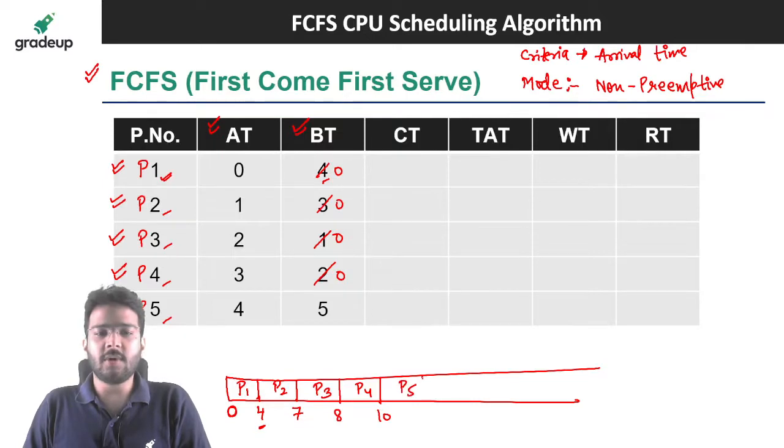In the end, we are going to have the P5 process. 10 plus 5, that is 15. We can make it 0. P5 has completed its execution.